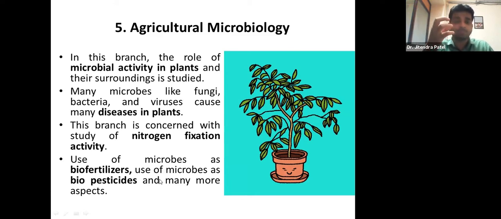If the waste product of a cow, buffalo, or bullock is applied directly to the plant, your plant may not grow. They cannot utilize that cow dung until the microbes play their role, because microbes make these biodegradable products in such a condition that the plant can utilize them later on.